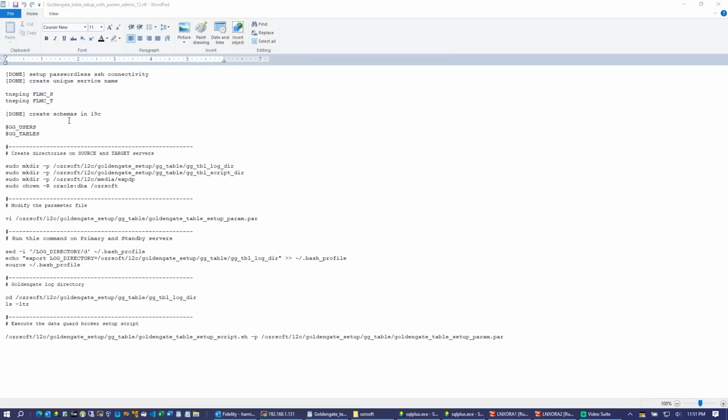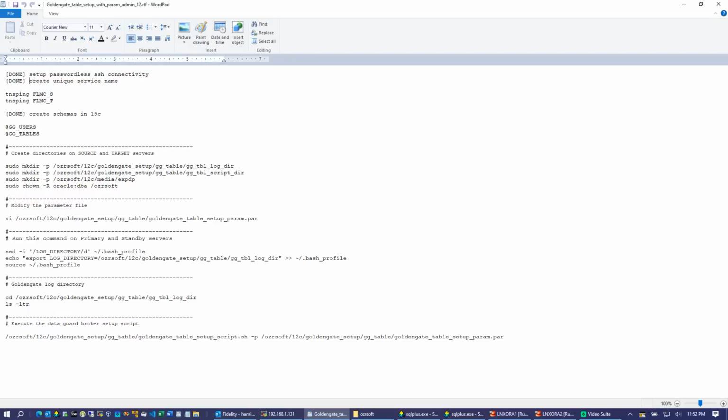There are some prerequisites for setting up Goldengate replication. The first one is to set up passwordless SSH connectivity between the source and the target server so that the source 12C database can connect to the 19C database and execute some commands. I already took care of this in my previous video when I set up schema level Goldengate replication, and I have also created the unique name for each database.